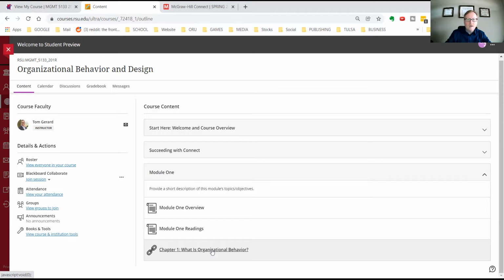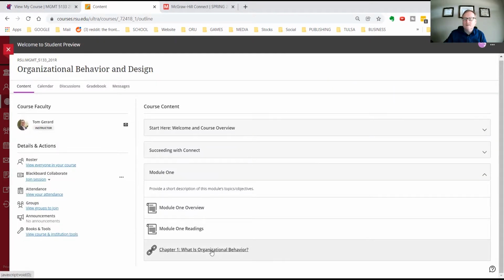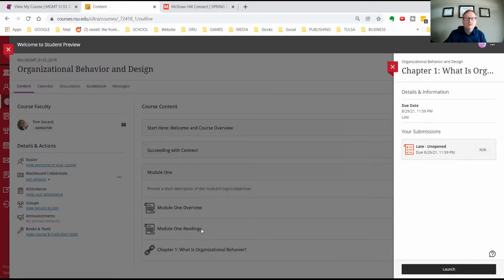Okay, what is organizational behavior? Again, I've got a little chain link, so that means when I click on this, I'm going to do it, just to see what happens. Launch. Unopened. Okay, it's probably because I'm on student view. What's supposed to happen is it's going to take me right to the McGraw-Hill Connect assignment.